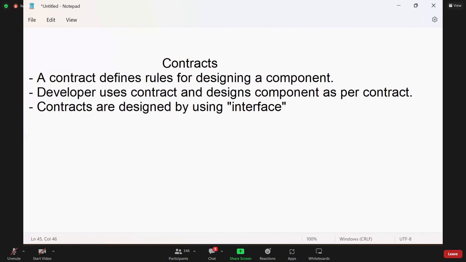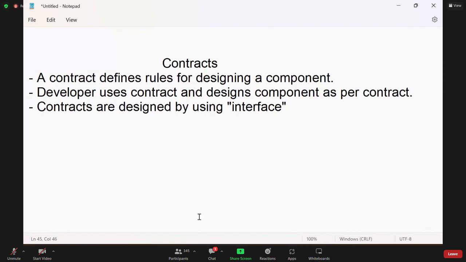This is the purpose. Interfaces are used to design contracts. That means you can design contracts so that every component will be designed as per the contract. And how do we design contracts? Contracts are designed by using an interface. In any object-oriented programming, the purpose of an interface is contracts.